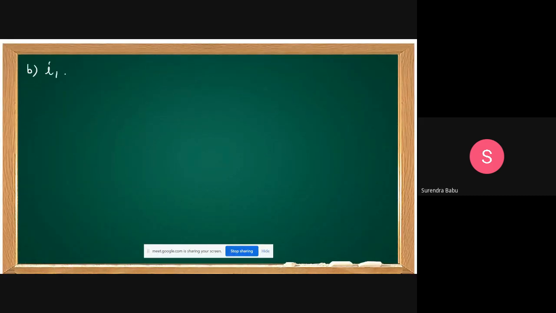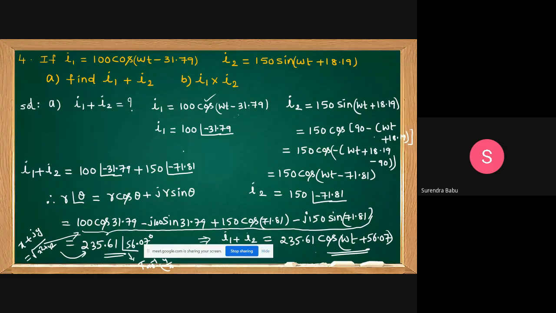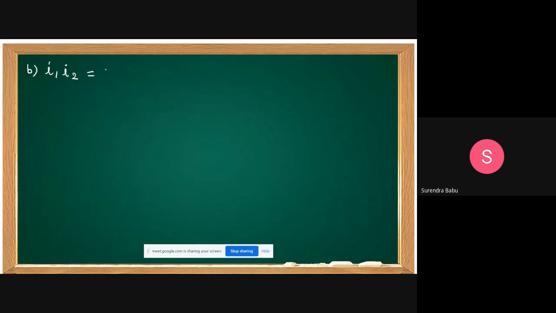I want to find the I1 into I2. I1 already calculated in polar form. What is I1? 100 at angle of minus 31.79. What is I2, students? Yes, 150 at angle of minus 71.81.